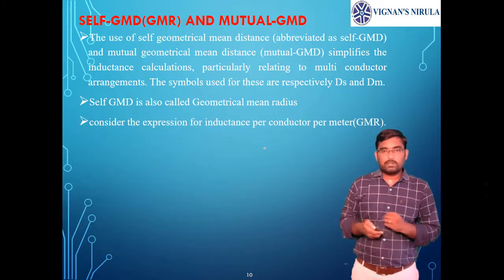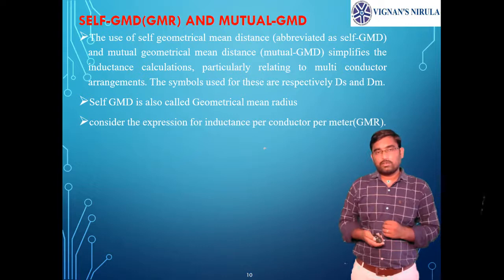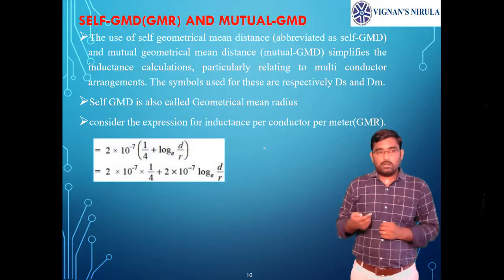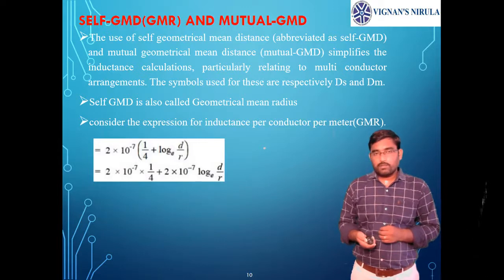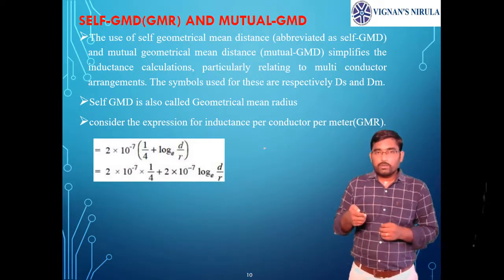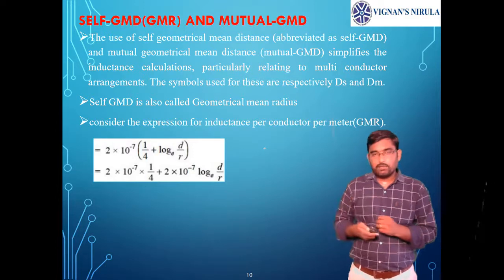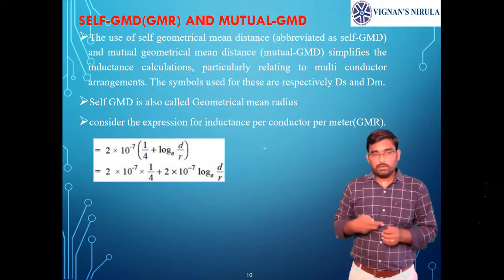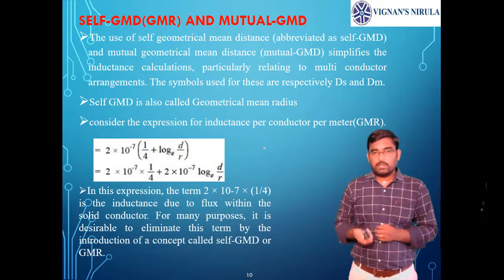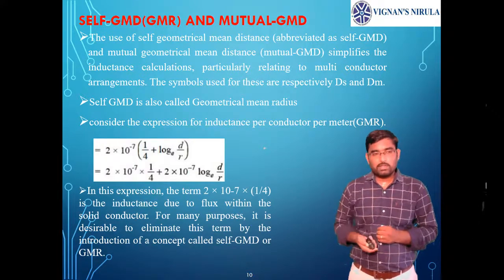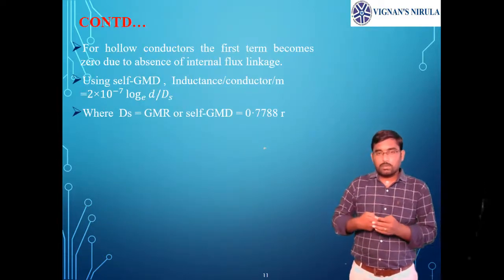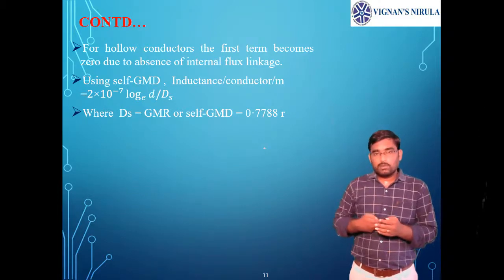Now consider the expression for inductance of a single phase 2 wire line. It is L equals 2 into 10 power minus 7 into (1 by 4 plus ln of d by r). Here the first term is related to the internal flux. The second term is due to the external flux. If you rewrite the same expression, we can write it as 2 into 10 power minus 7 into ln of d by r dash, so that the first term can be replaced by using the concept of self GMD.